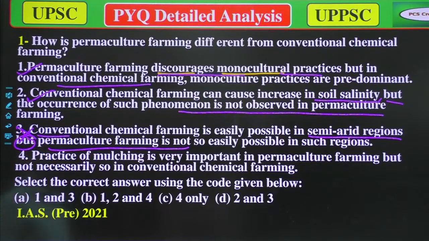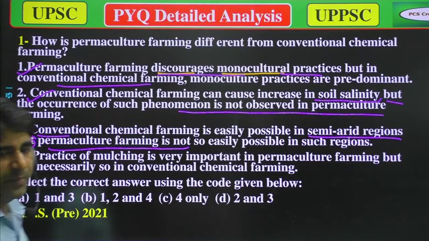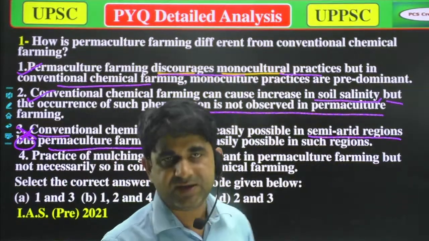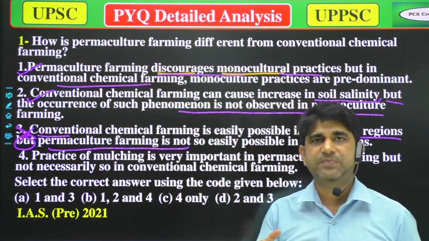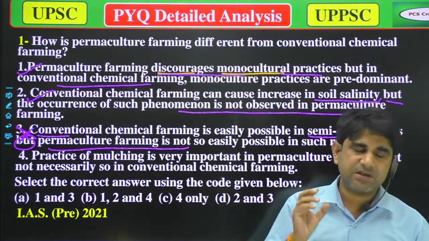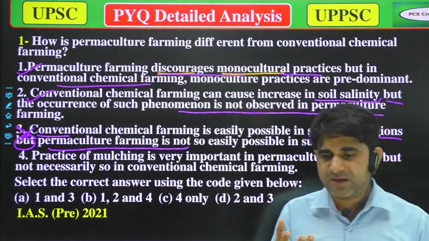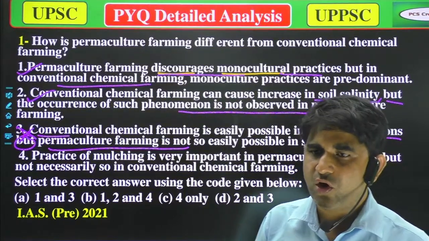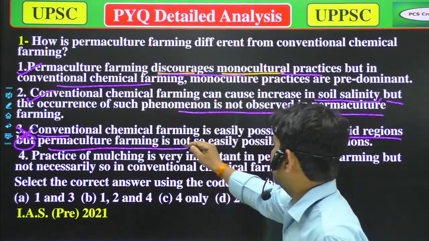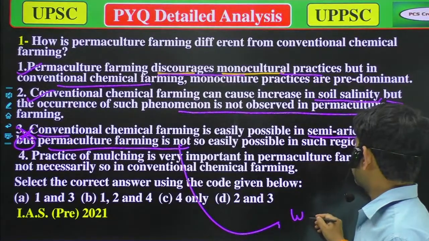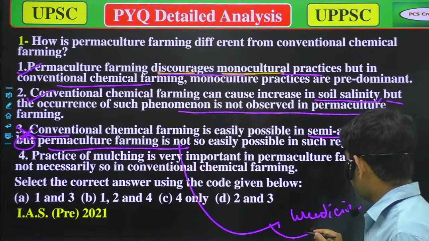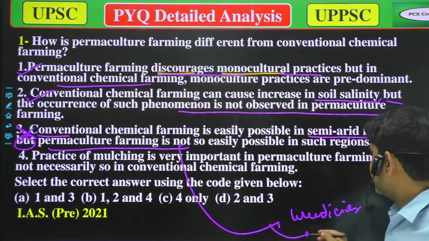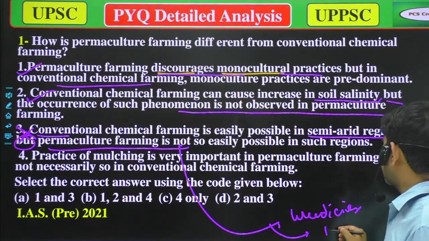Now, option number 4: the practice of mulching is very important in permaculture farming. That's true, because as I've told you about mulching, it generally reduces the growth of weeds, and it also decreases water loss.